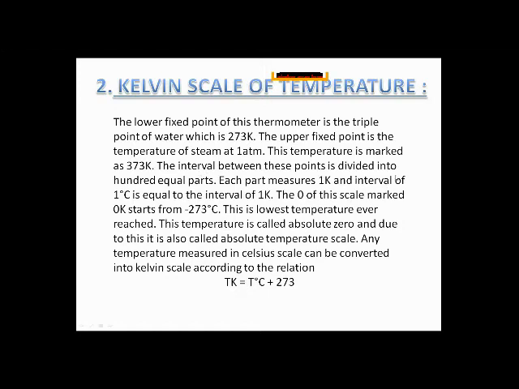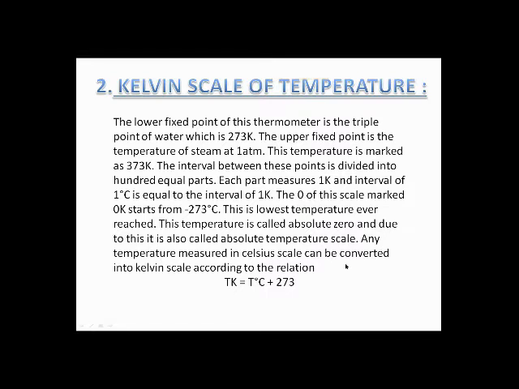The interval between these points is divided into 100 equal parts, so it has 100 divisions. Each part measures 1 Kelvin. An interval of 1 degree Celsius is equal to the interval of 1 Kelvin. The zero of this scale, marked 0 Kelvin, starts from minus 273 degrees Celsius. This is the lowest temperature ever reached. This temperature is called absolute zero, and due to this, it is also called the absolute temperature scale.